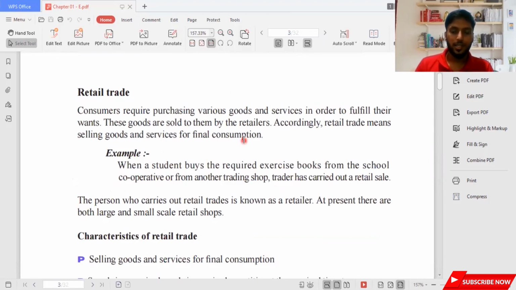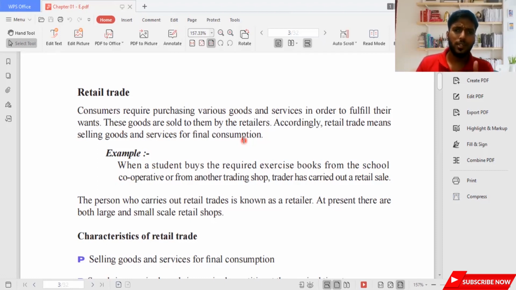Retail trade is easy. If you sell some sort of product, and the consumer who is buying that product is consuming it for himself, that's what we call retail trade. I'll take an example. I've got a marker in my hand, right? This marker is bought for my own specific purpose. If I'm teaching, looking at the board, I'm teaching for myself, and I'm purchasing this with the intention that I'm going to use it in my house, or in my premises, or in my office space, whatever the place. But I'm using it for my consumption. So when I purchase this marker, it comes under retail trade.